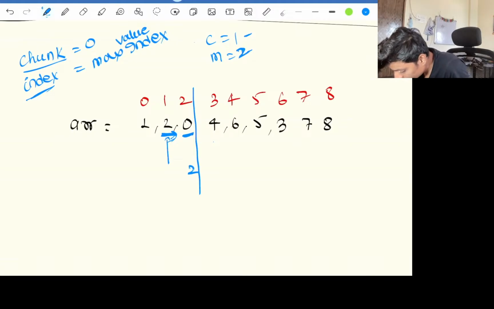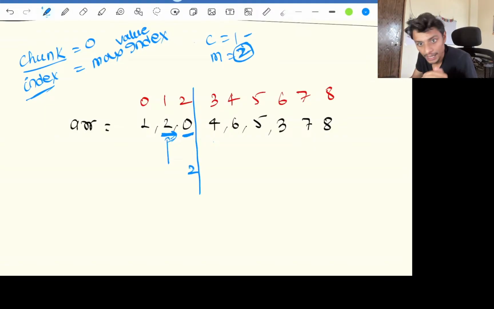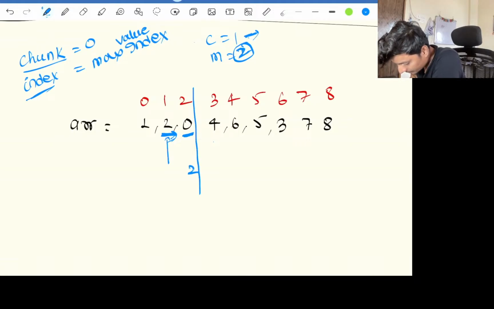Now is this 0 enforcing us to do something? No. So we have reached our maximum index, guys, right? Once we reach our maximum index, that will be the end of the chunk.